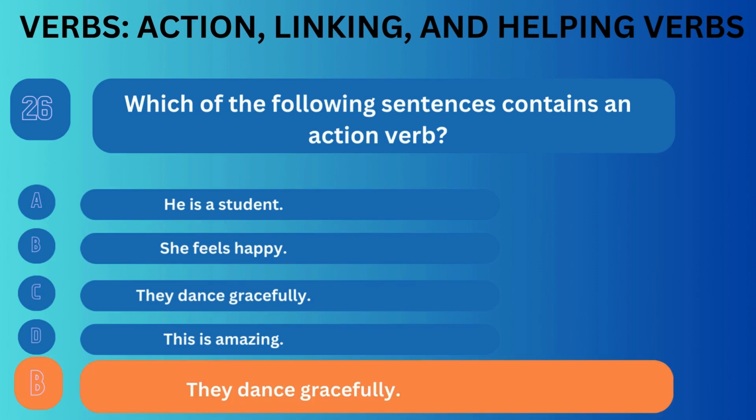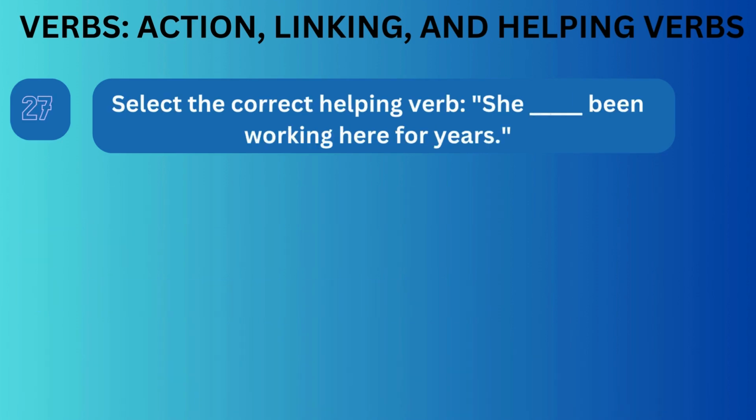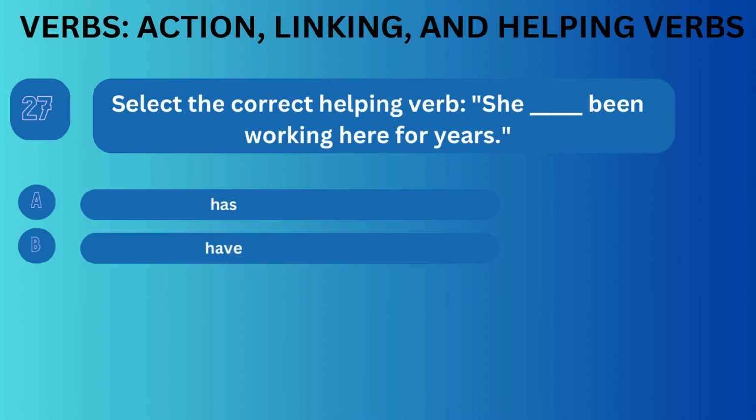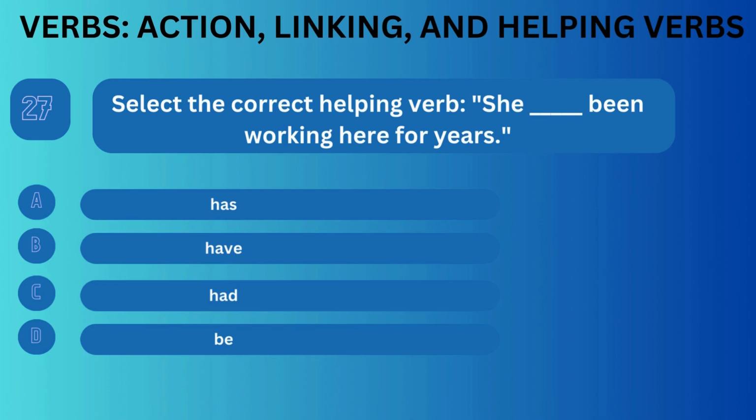Correct answer is B. Question number 27. Select the correct helping verb. She underscore been working here for years. Option A, has. Option B, have. Option C, had. Option D, be.